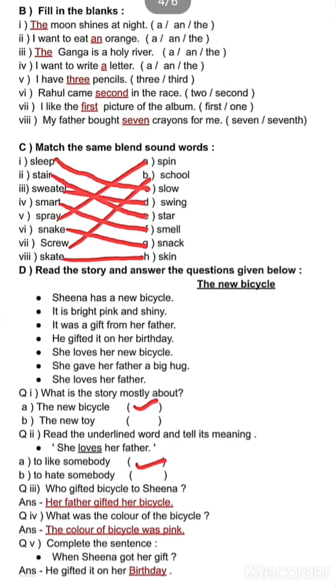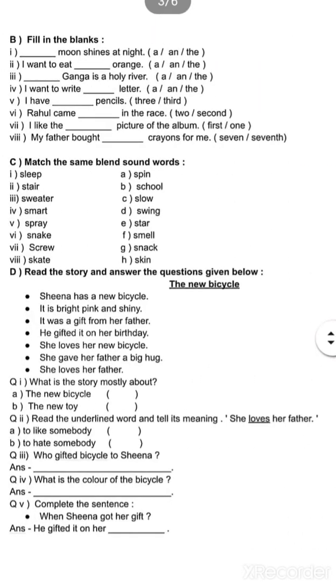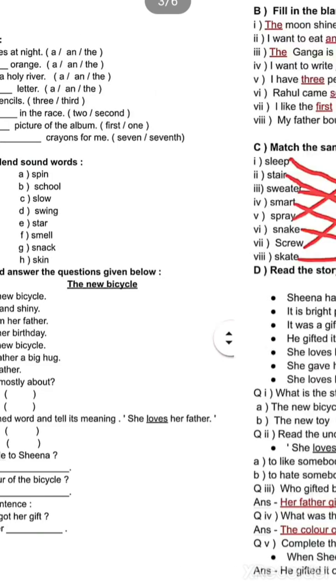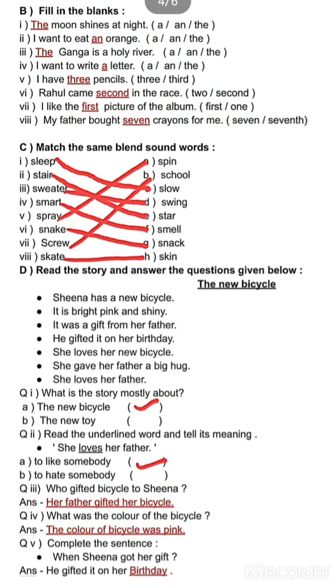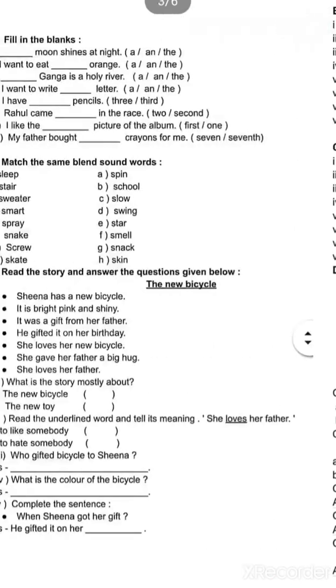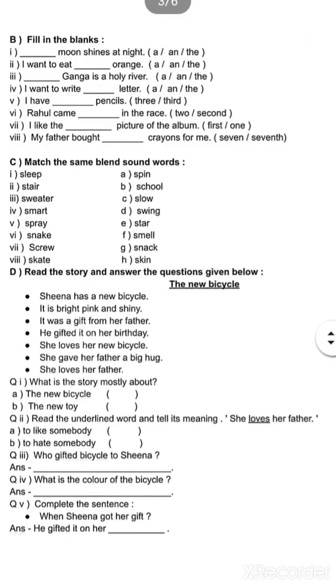Next question. I want to eat dash orange. Orange has a vowel sound in the beginning, so we will put an. I want to eat an orange. Next: dash Ganga is a holy river.